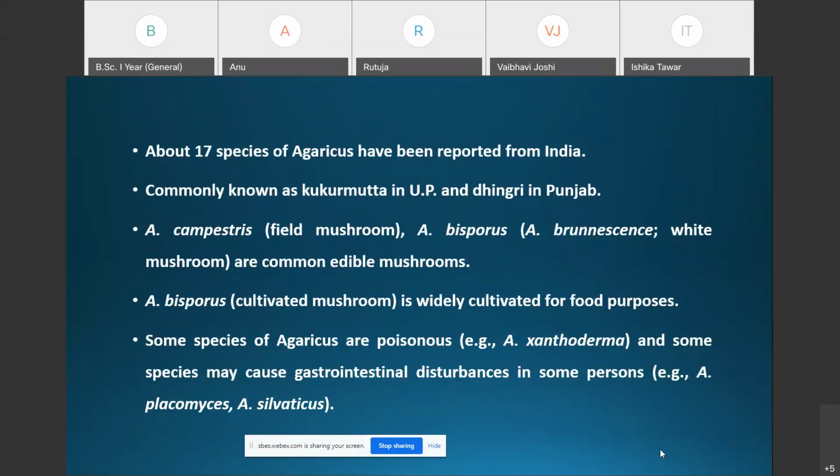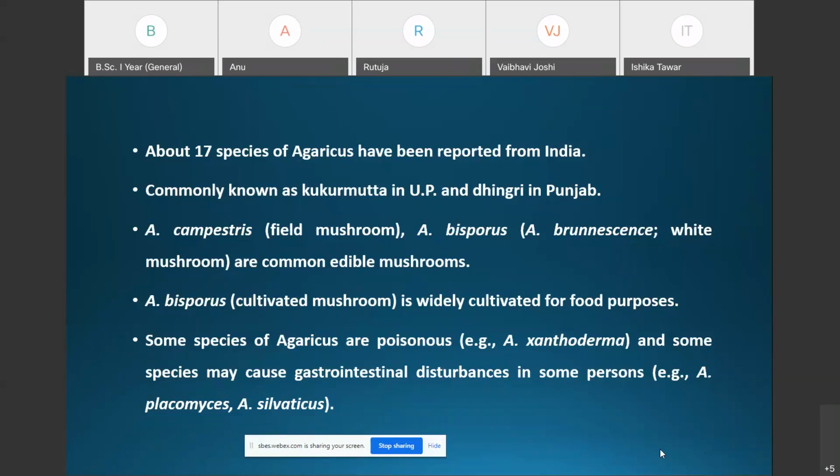These mushrooms are commonly known as kukurmutta in Uttar Pradesh, and are also known as dhingri or khumb in Punjab. Mushrooms are popular as kukurmutta in Uttar Pradesh and dhingri in Punjab. About 17 species of Agaricus, or mushroom, are reported from India. Of these 17 species, Agaricus campestris is commonly called the field mushroom because it is widely growing.